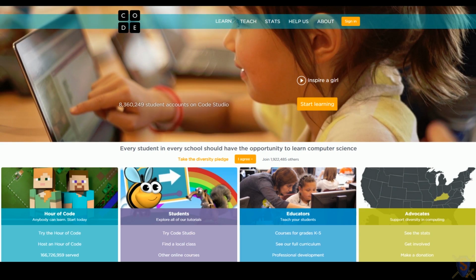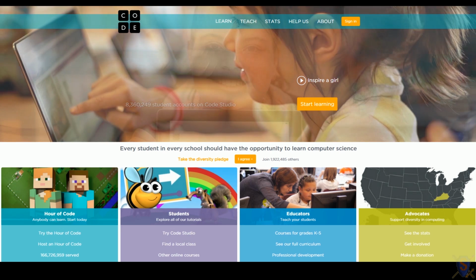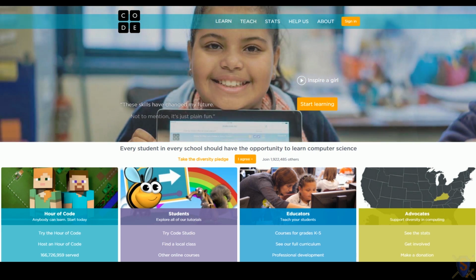Today I thought we'd take a look at something that combines two passions of mine: gaming and programming. We're starting a new series here, taking a look at a collaboration between Code.org and Mojang, the producers of Minecraft. They created a fun little game to introduce you to programming in the Minecraft world.